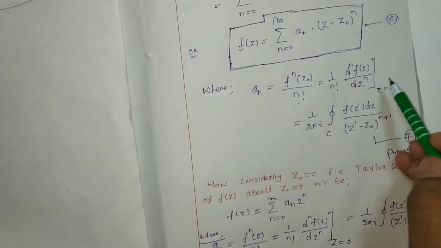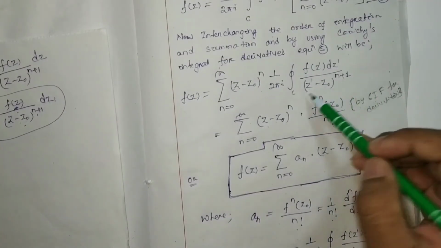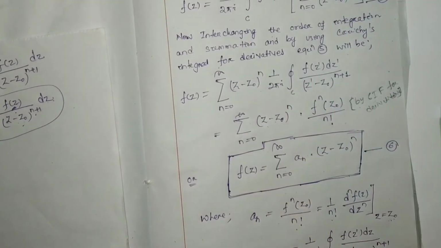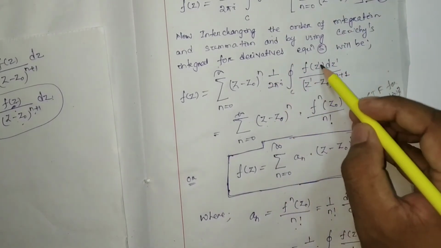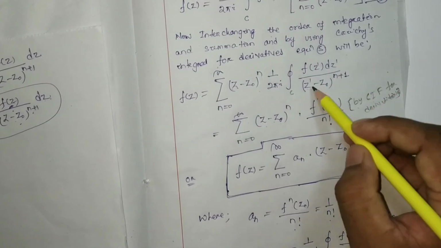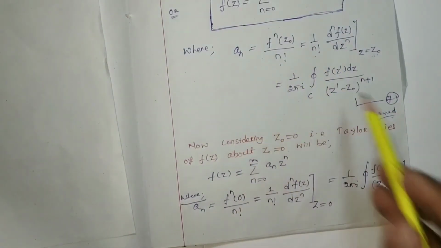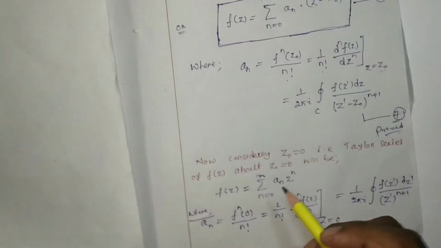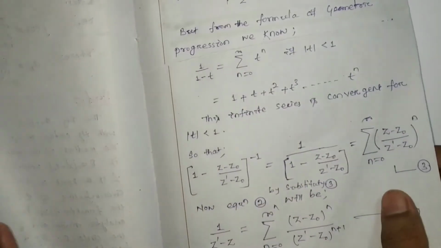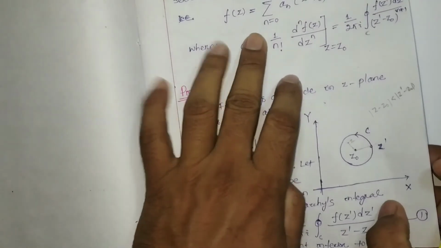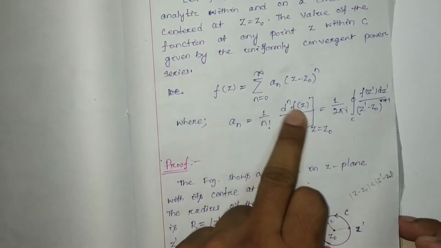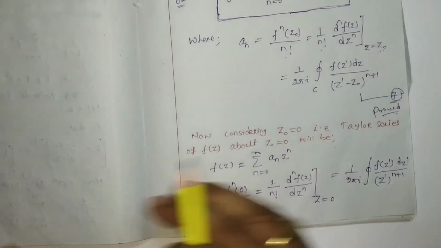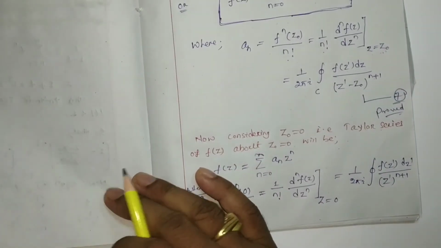Or it can be written as, this much is nothing but this value: 1 by 2 pi i closed integration of f(z') dz' by (z' minus z0) to the power n plus 1. So a_n is nothing but this one. Hence we proved the defined theorem that we initially considered.